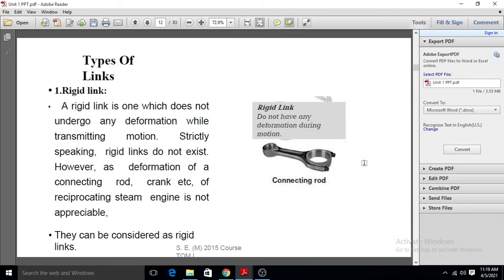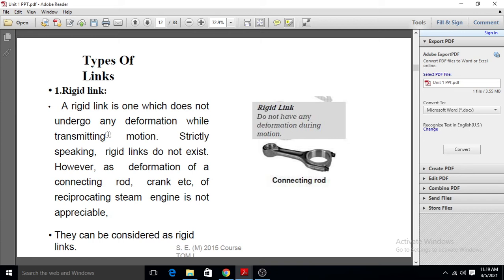Now we will discuss the various types of kinematic link. There are three types: one is the rigid link, the second is the flexible link, and the third is the fluid link. So what is a rigid link? A rigid link is one which does not undergo any deformation while transmitting the motion.